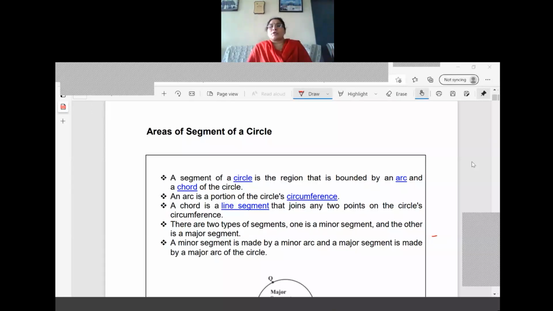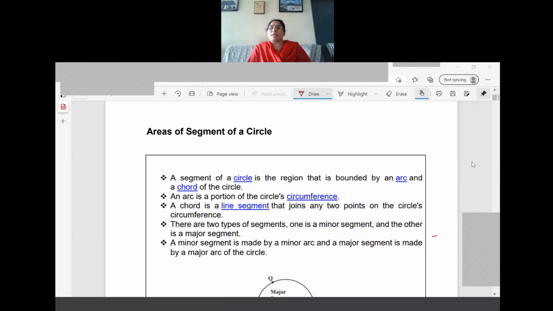An arc is the portion of the circle's circumference. A chord is a line segment that joins any 2 points on the circle's circumference. There are two types of segments. One is minor segment and the other one is major segment. A minor segment is made by minor arc and the major segment is made by major arc of the circle.